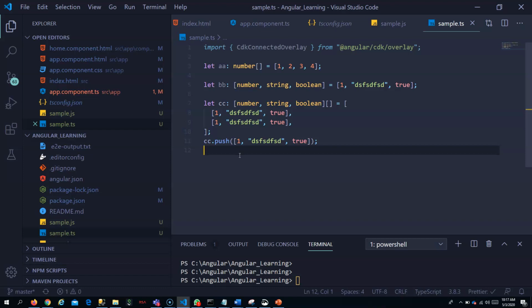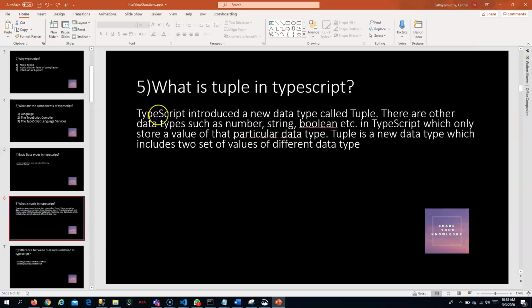Okay, we have to just push it as these values. Okay, so it is similar to array, but here you can have heterogeneous data types, different data types. Okay, this is about tuple. Okay, let's move on to the next question.